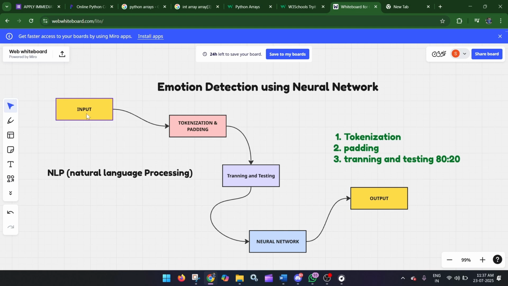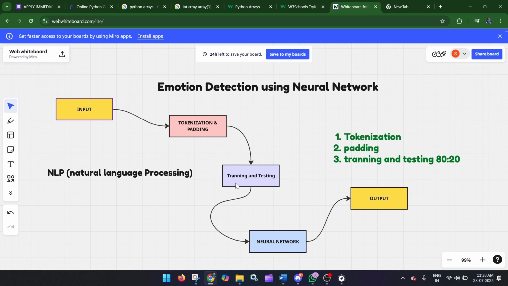Okay, so this "I am feeling great today" as an input will go to the tokenizer and padding part, because the neural network can't understand normal text language, so it has to be converted into numerical values. We will use the padding sequence because neural networks always take values of the same length. So we will use both the tokenizer system and padding.